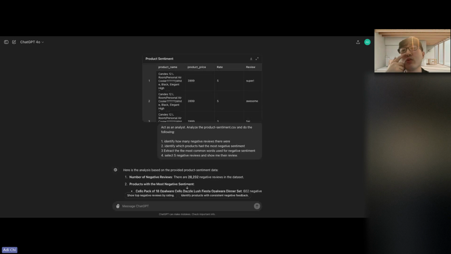This is one tip that I would suggest, and I mentioned this in the first class as well: try to get in the habit of making sure you tell the GPT what you need to analyze. Because sometimes I found that if you just say analyze this, that's when it can create hallucinations, right? If it doesn't find anything, it just creates its own data. So I always make sure to indicate: analyze this specific CSV file. So, analyze the product sentiment and do the following.